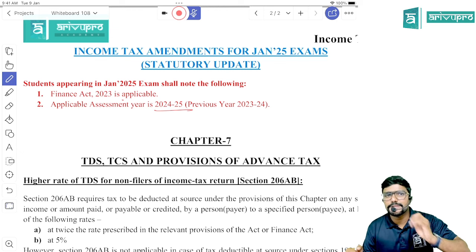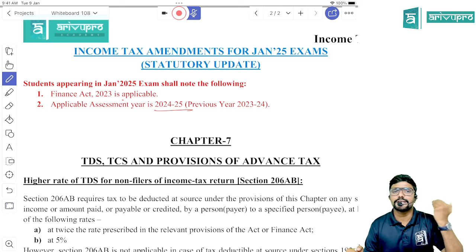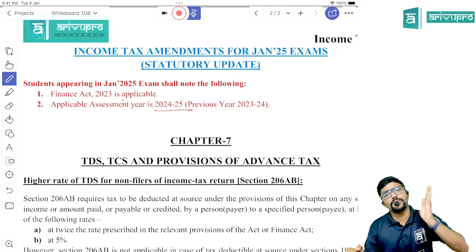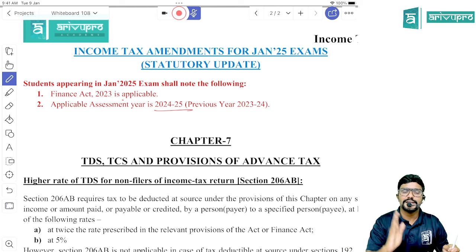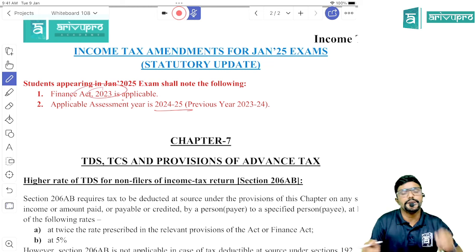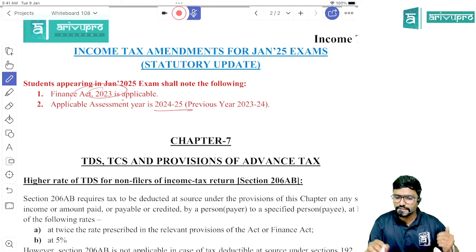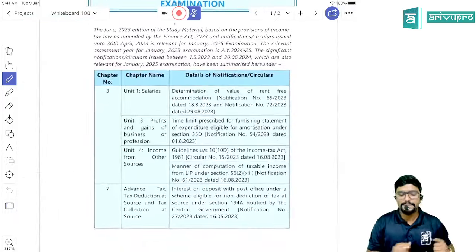I am clarifying this because already there is a new Finance Act which is applicable practically, but for your exams it will not be applicable, guys. That is only for May 2025 exams and onwards. Whereas for you guys, it is Finance Act 2023 only. With this, we will start with the amendments.